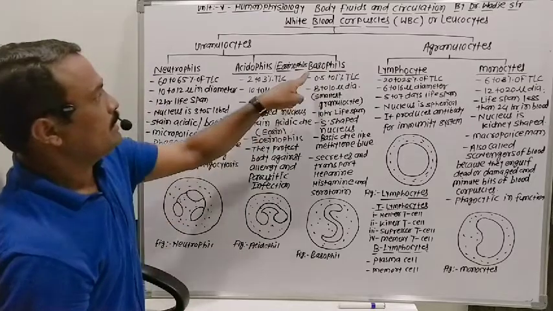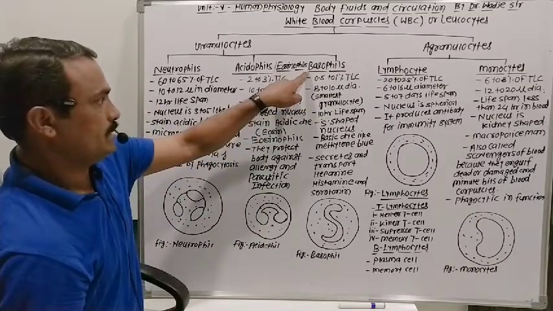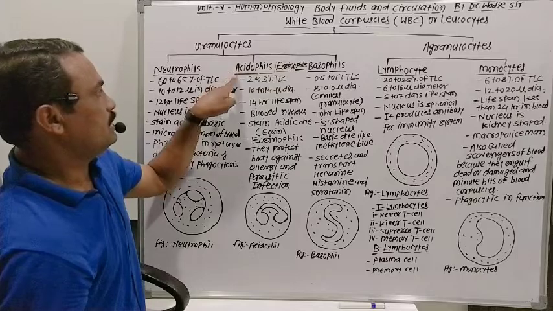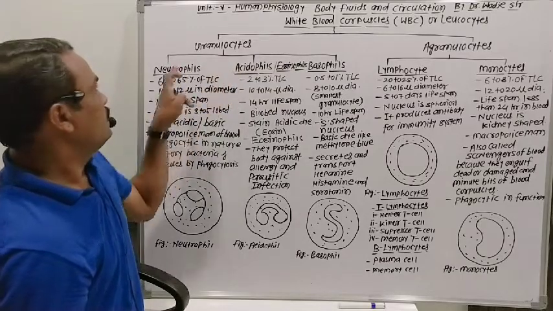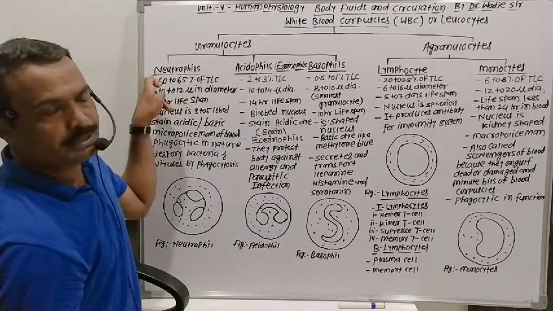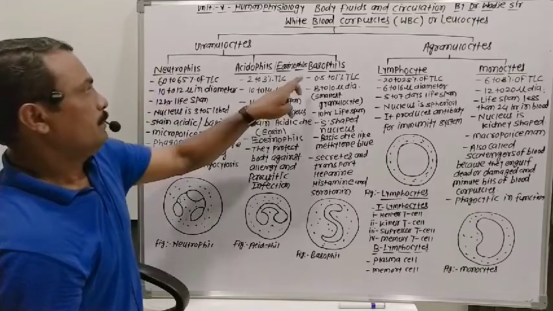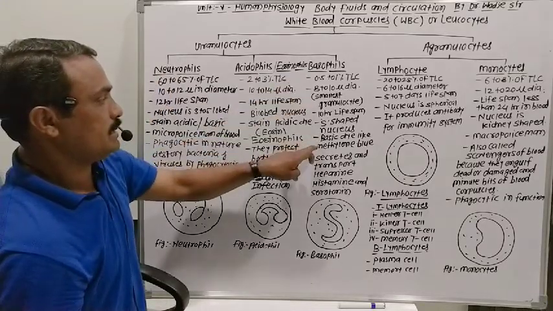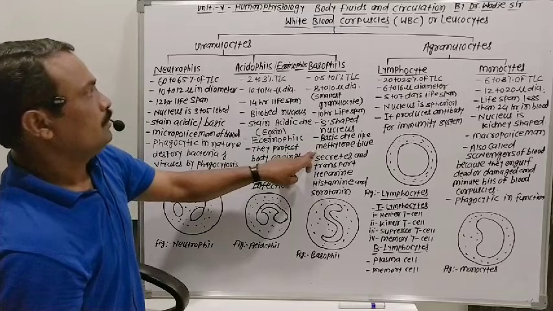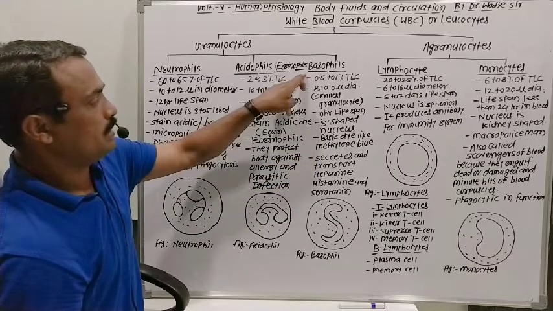Whenever a cell can accept the basic stain, it is a basophil. Cells that accept the acidic stain are acidophil cells. Cells that accept both types of stain are neutrophil cells. A basophil cell accepts the basic stain, methylene blue. That's why these are called basophil cells.